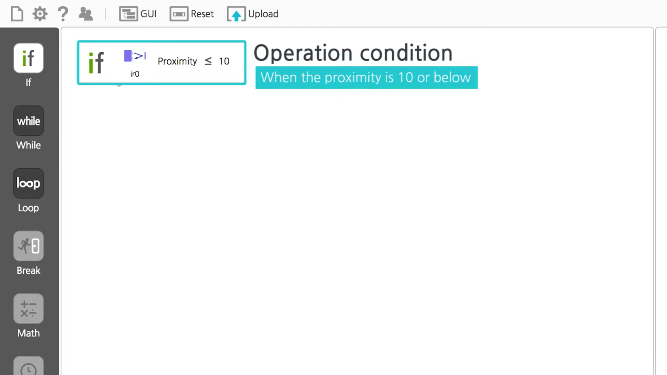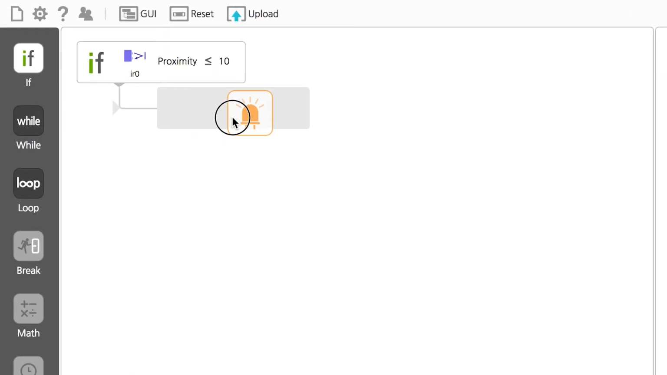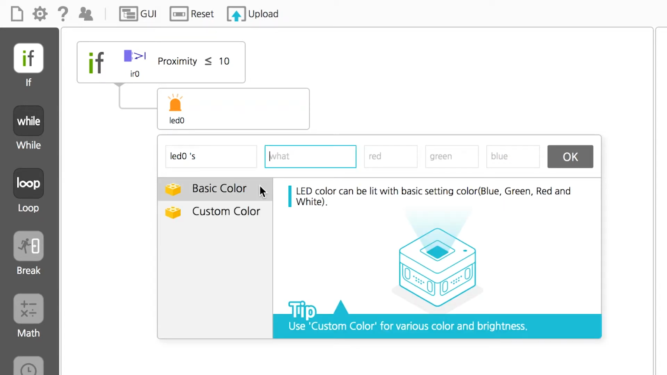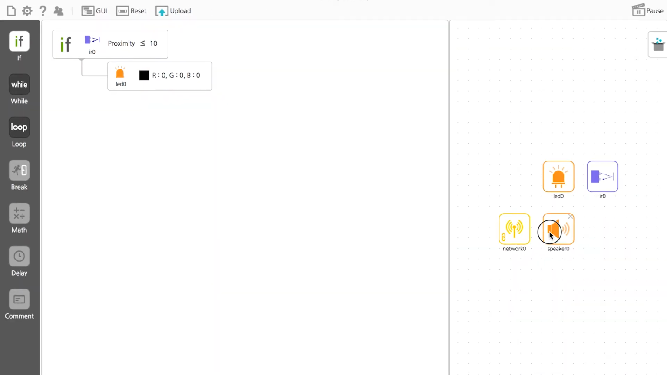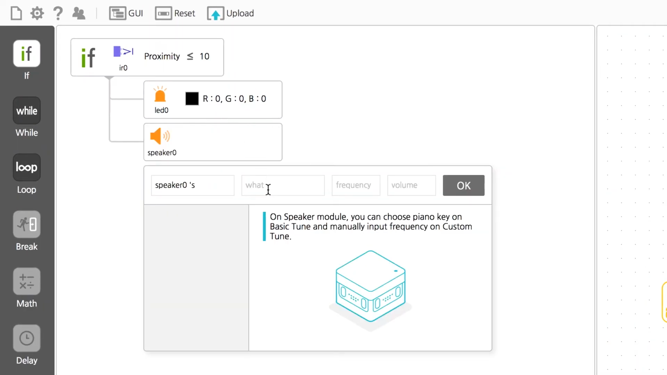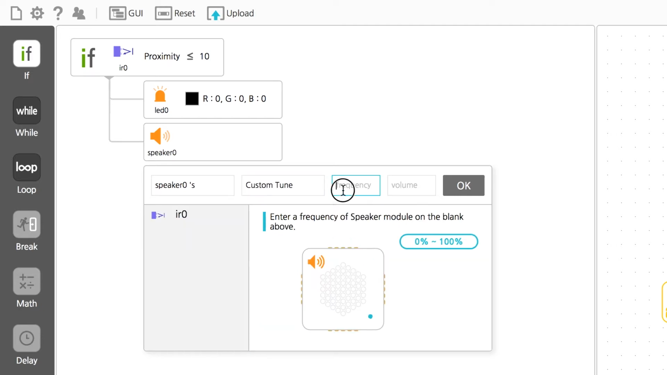In this condition, the LED and speaker must be off. So place an LED module under the infrared ray code and select off for basic color in the condition box. Drag a speaker module under it in the same way. Select Custom Tune in the condition box and set 0 for the volume.